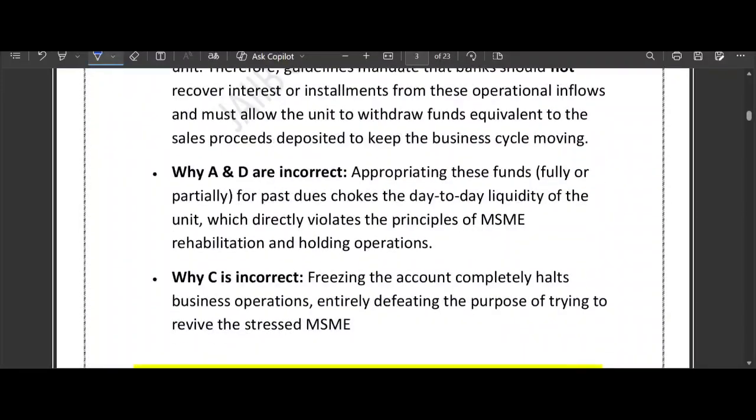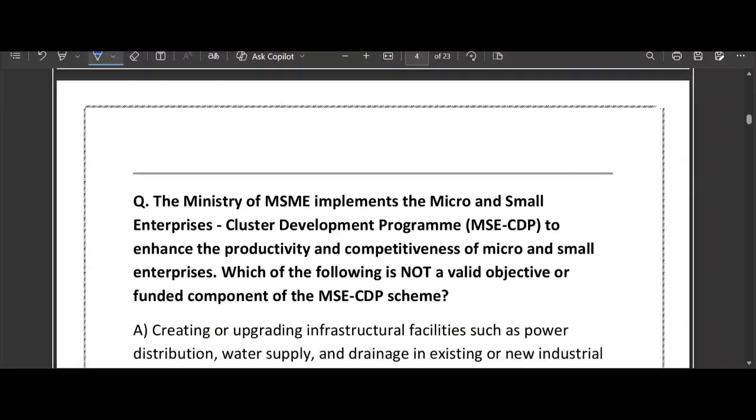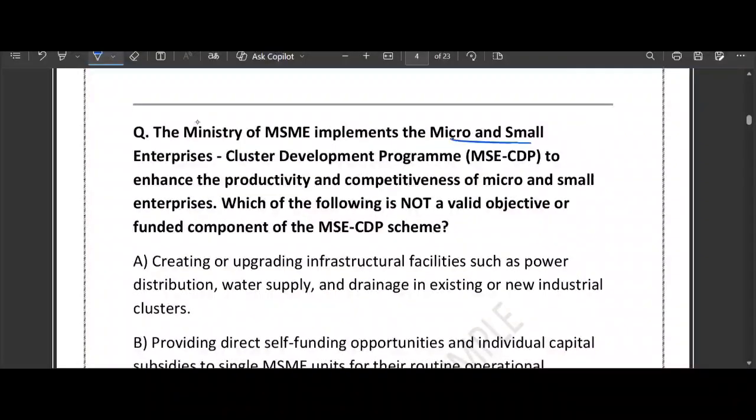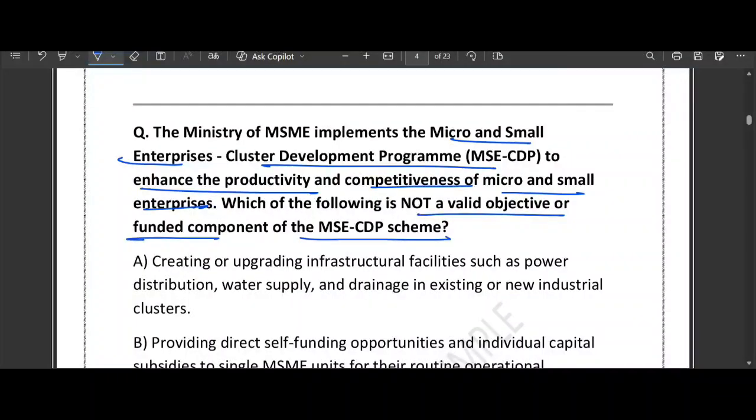Now let's look at the next question that we have. So this is a very good question. The Ministry of MSME implemented a scheme called the Micro and Small Enterprise Cluster Development Program to enhance the productivity and competitiveness of micro and small enterprises. Which of the following is not a valid objective or funded component of the MSE-CDP scheme?